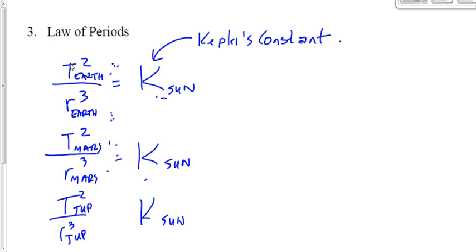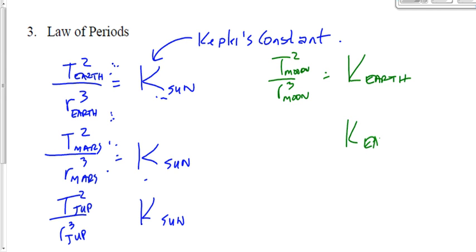Now, having said that, we could say Kepler's constant for the Earth might be equal to T squared over R cubed for the moon. The period of the moon's orbit around the Earth, the radius of the moon's orbit around the Earth. We could say Kepler's constant for the Earth might be equal to T squared over R cubed for a space station.